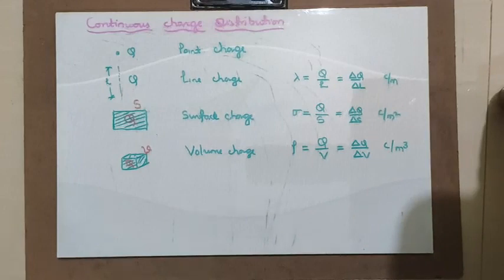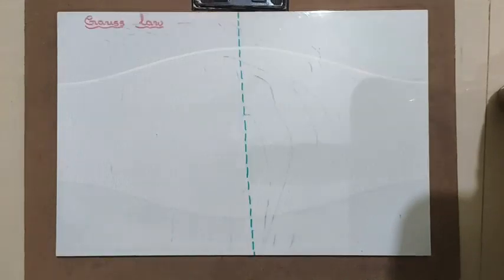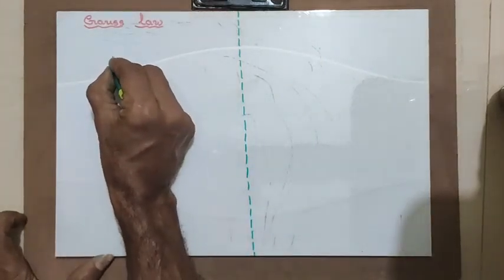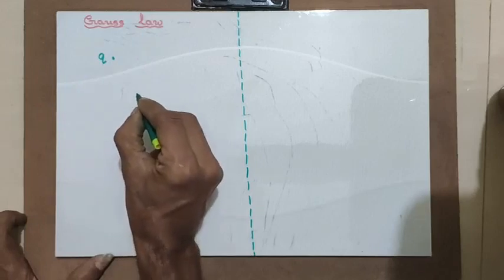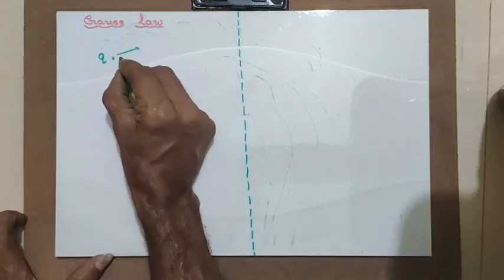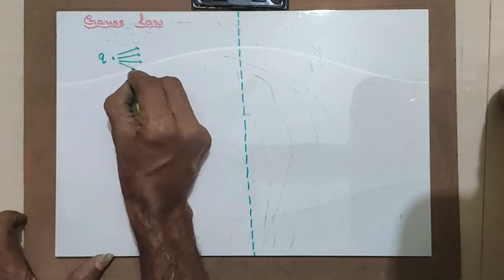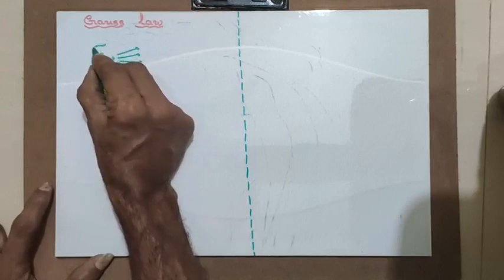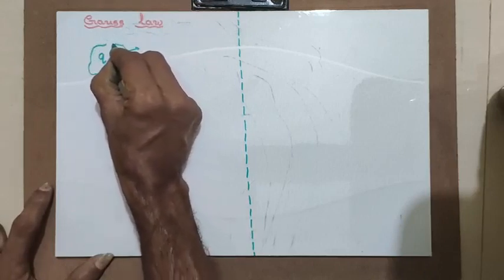Let us go ahead now with the Gauss law and exploration of the Gauss law. Let us understand the Gauss law. According to Gauss law, the total lines of flux, or the total flux emerging out of any closed surface, depends upon the total charge enclosed by the surface. The meaning here is suppose you are having a charge Q. When a charge Q is present, obviously the lines of flux emerge out, isn't it? Now let us consider a closed surface around the charge Q.